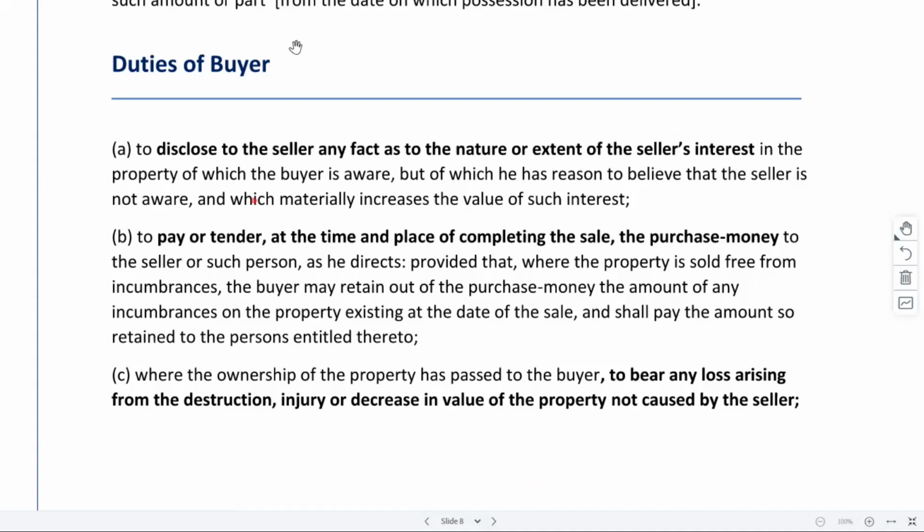That is again a duty of the buyer, that the buyer will have to deal with any sort of loss, destruction, injury, decrease, etc. that may be arising to the property.